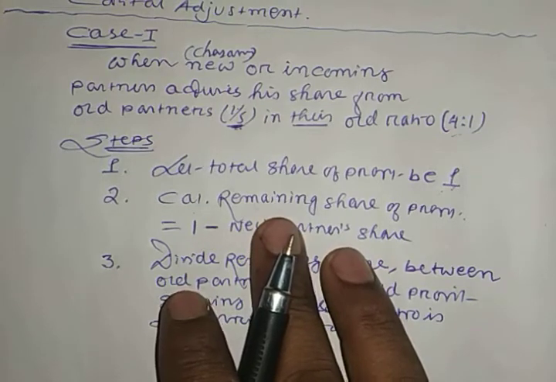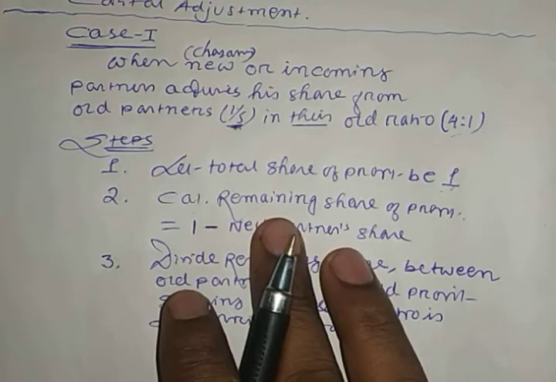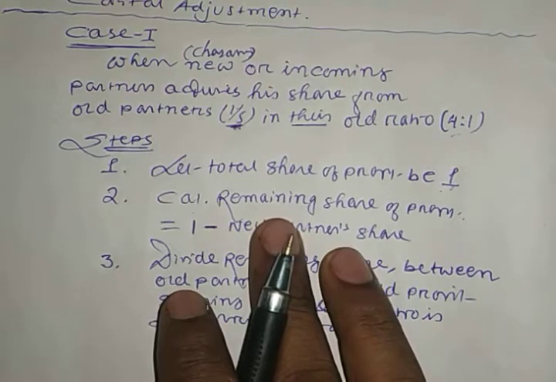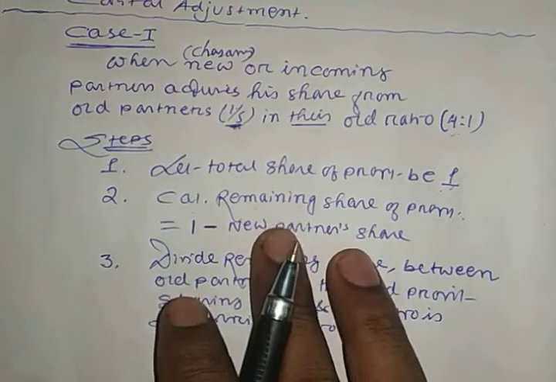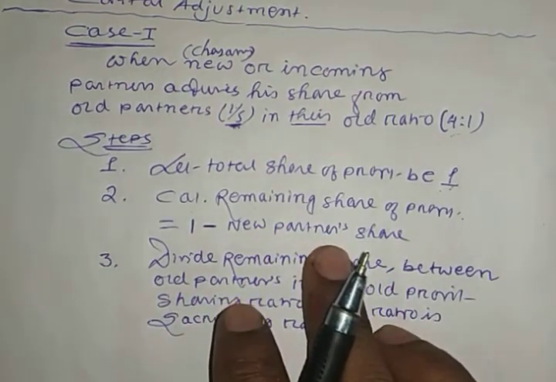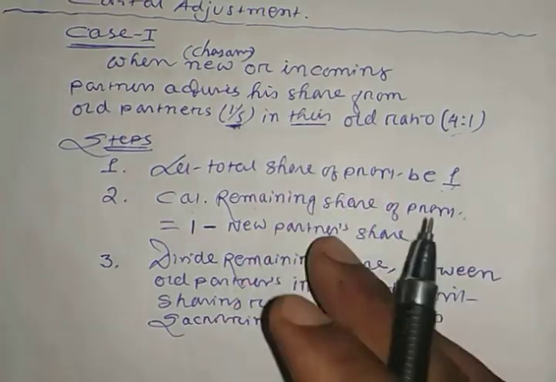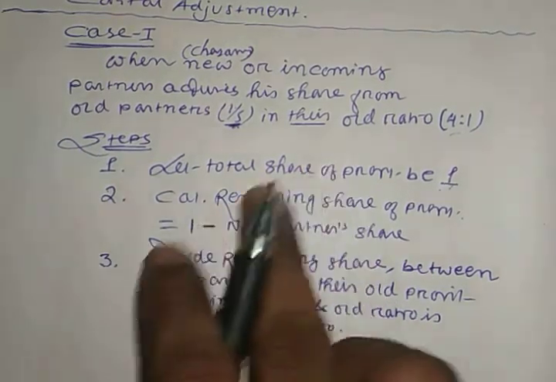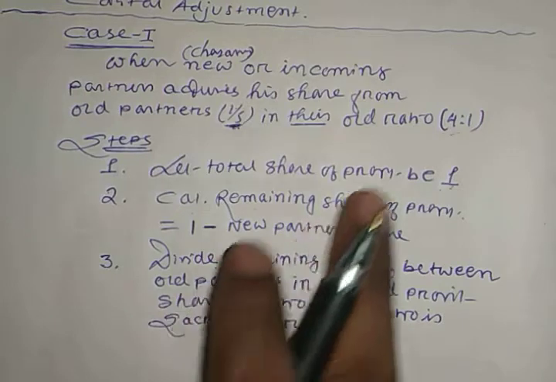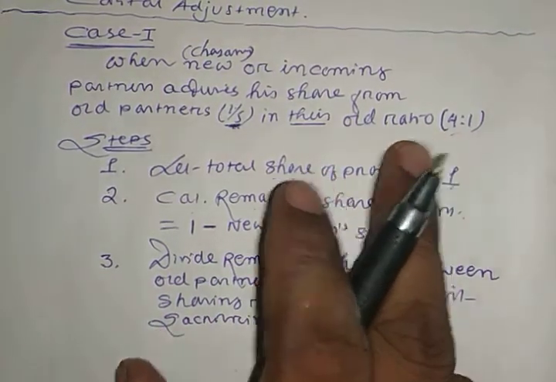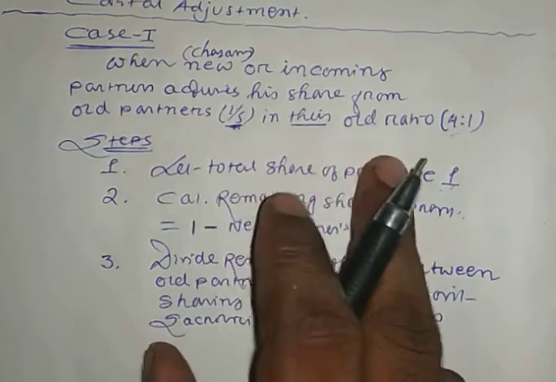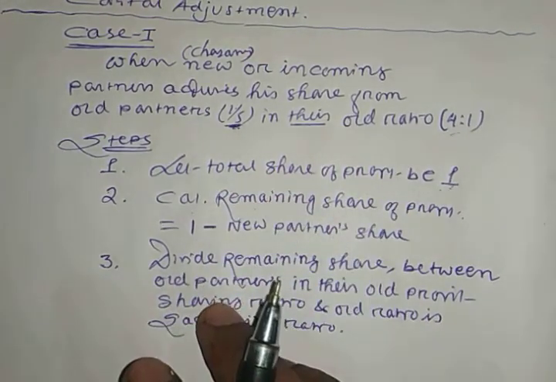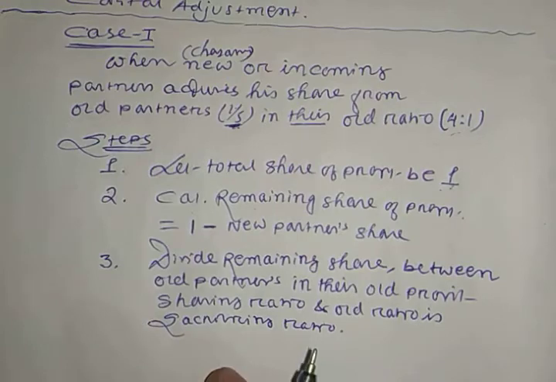And remember, if the remaining profit is divided between the partners in their old profit sharing ratio, then the sacrificing ratio will always be their old profit sharing ratio. That means in this situation, the old ratio is also known as the sacrificing ratio. The sacrificing ratio formula, that is old ratio minus new ratio, I will show you, don't worry about that. So let's try to understand. Now you see the question here.